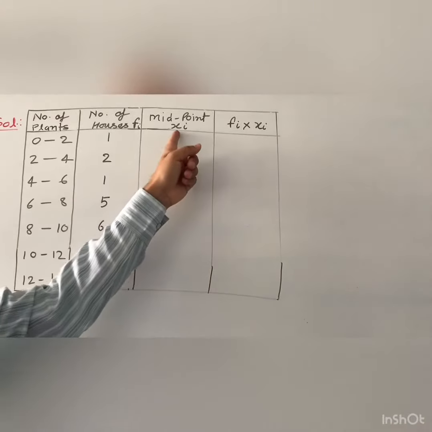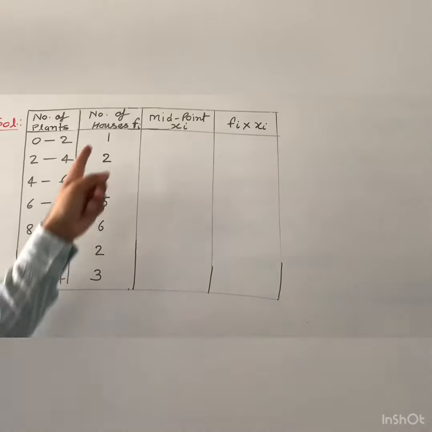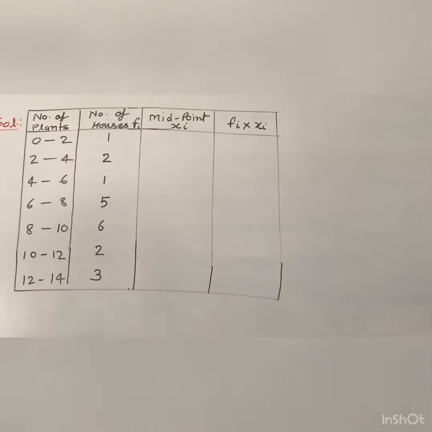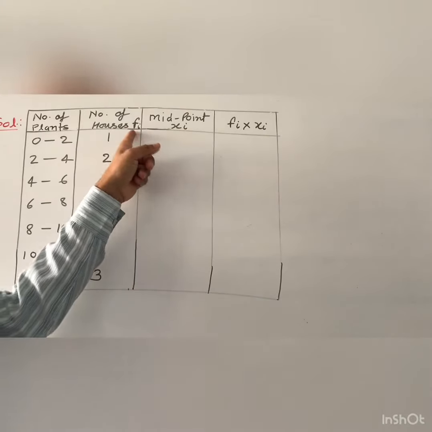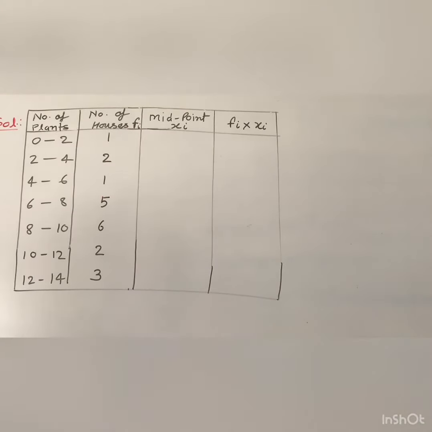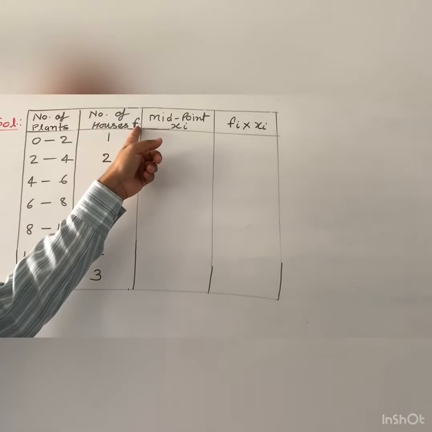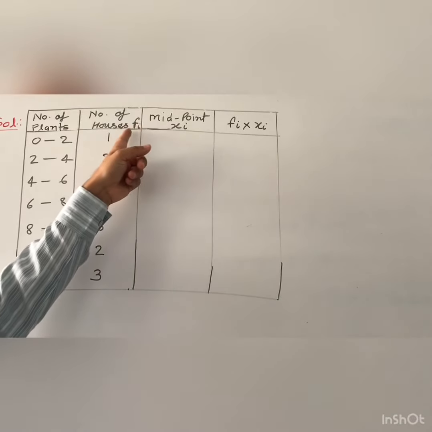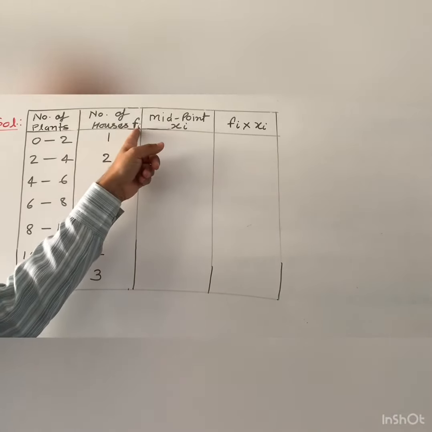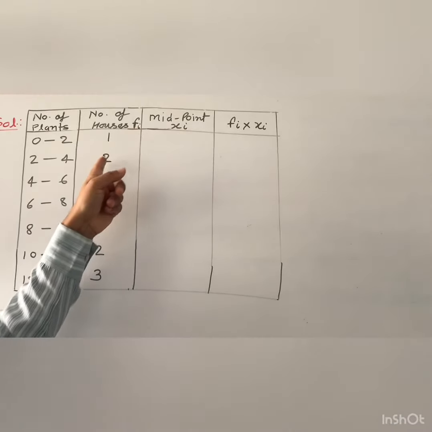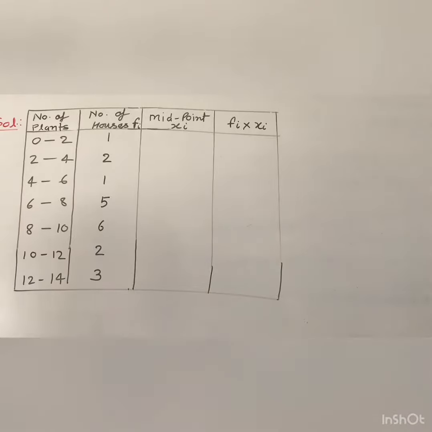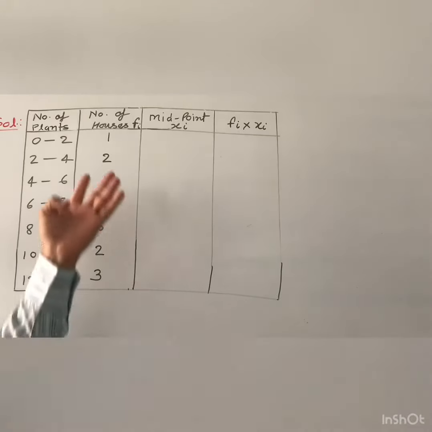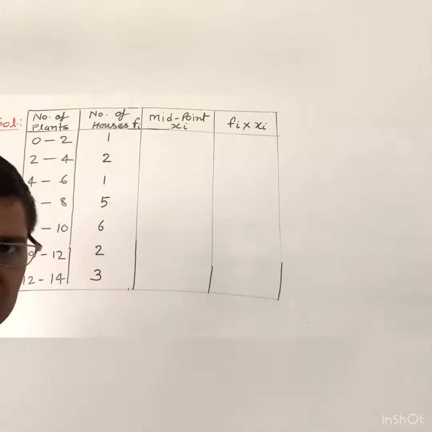So we will represent it as xi, and this is the number of houses, that is the frequency, and frequency is denoted by f, and this f is also denoted by fi. Fi means when you put i equal to 1, that is frequency number 1. When you put i equal to 2, then you will get frequency number 2. When you put i equal to 3, 4, 5 and so on, then you will get the other frequencies.